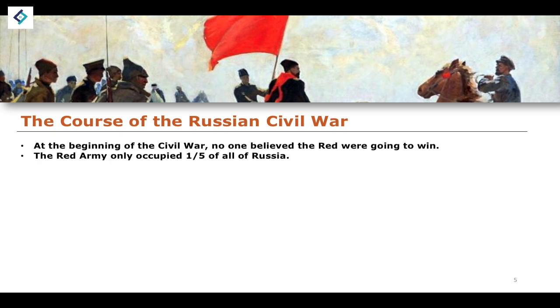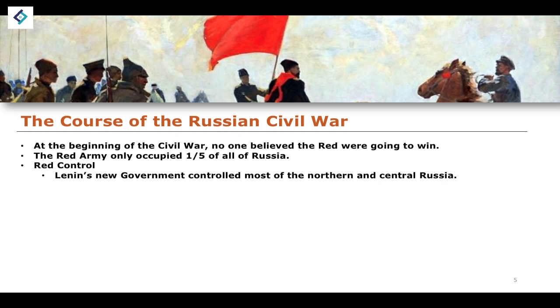The Red Army, which formed out of the Bolshevik support for consolidation of communist authority, occupied only one fifth of all of Russia. They were only occupying 20% of the Russian state. Lenin's new government controlled most of northern and central Russia. This level of control gave the Red Army a number of significant geographical advantages.